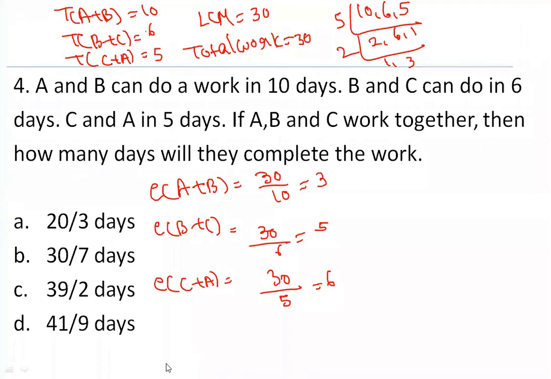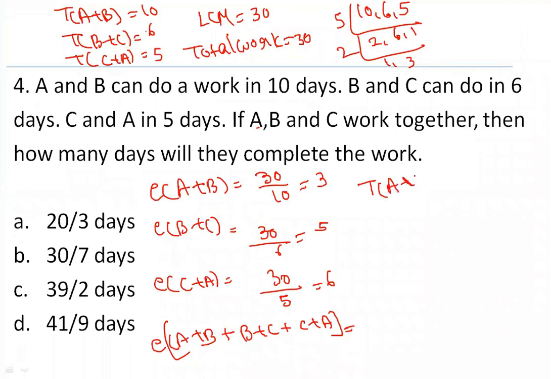Now, what is the thing that you have to do here? You have to add the efficiency of all the three, which is nothing but efficiency of A plus B plus B plus C plus C plus A. Why are you adding means your task is to find out A, B, C, if together they are working, in how many days they'll complete the task.